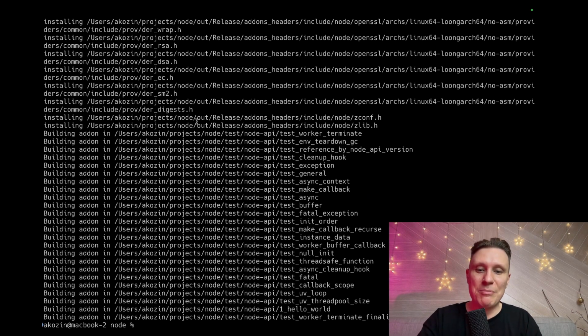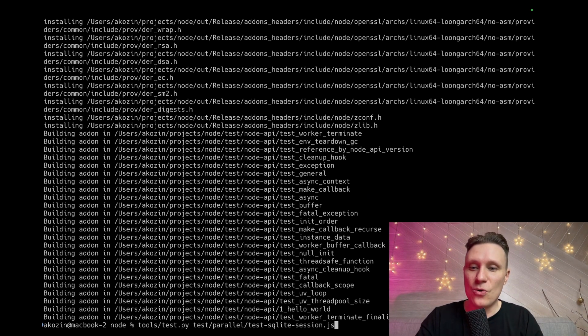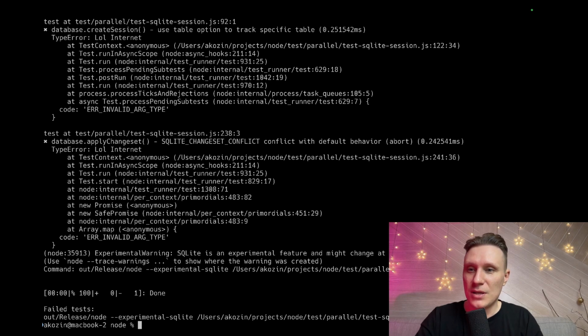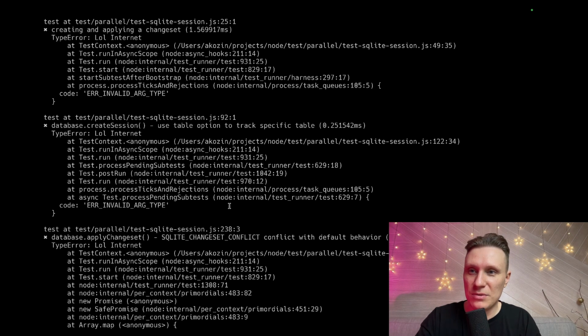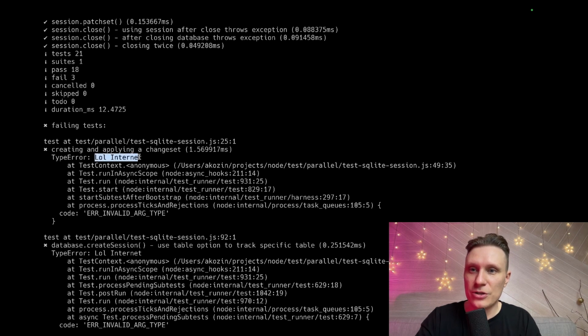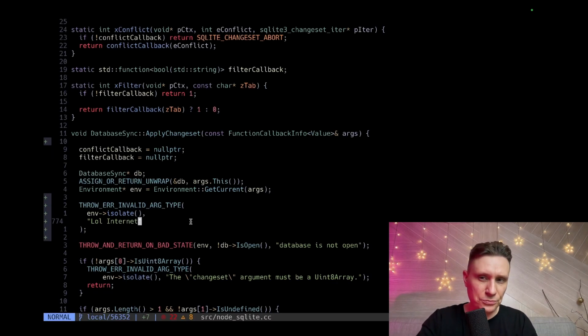So it looks like it's compiled. Let's try to run our test, and I'm thinking this is it. Enable table, open specific table, blah blah blah, low internet, hooray. So we were able to compile our C++.